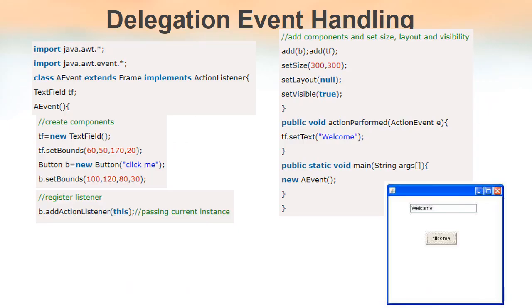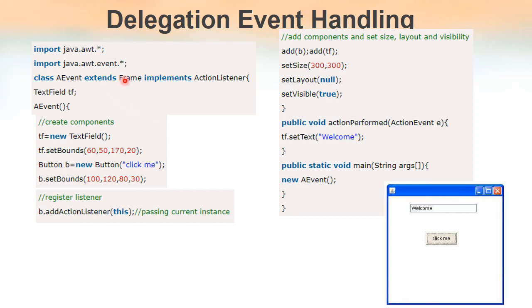An example that shows the event handling. So we have to import java.awt.* and java.awt.event.* because the event handling mechanisms are included in those two packages. And here Frame is used for creating this frame.